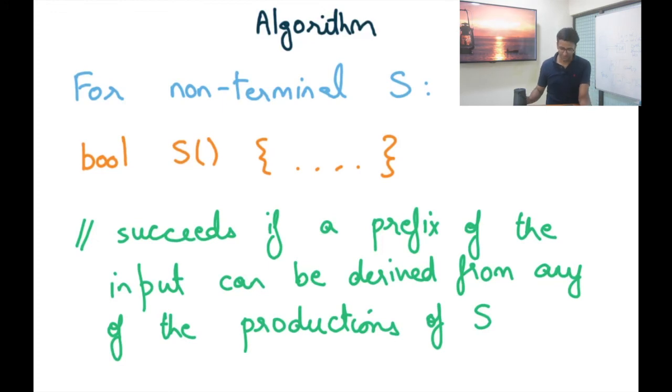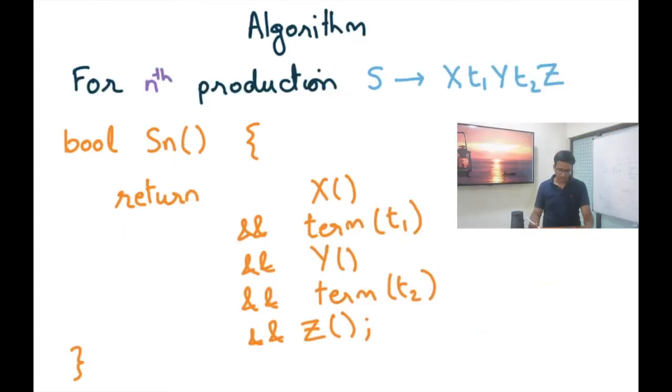Okay, so for the nth production, let's assume hypothetically that S produces a non-terminal X, a terminal T1, another non-terminal Y, a terminal T2, and a non-terminal Z. And let's assume that this is the nth production of S from any number of different productions.